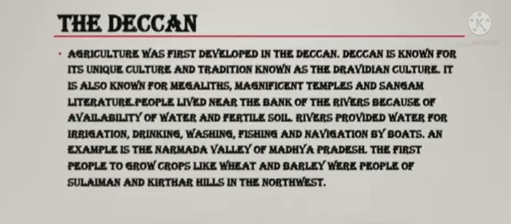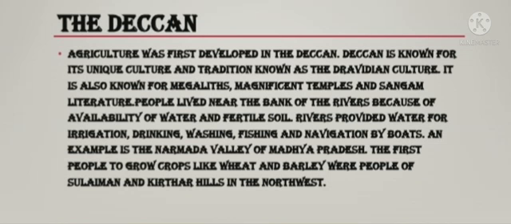Next, the Deccan. Agriculture was first developed in the Deccan. Deccan is known for its unique culture and tradition known as the Dravidian culture. It is also known for megaliths, magnificent temples and Sangam literature.